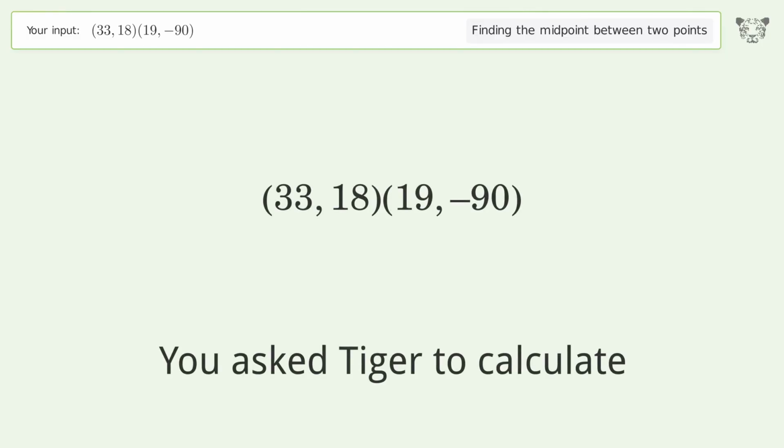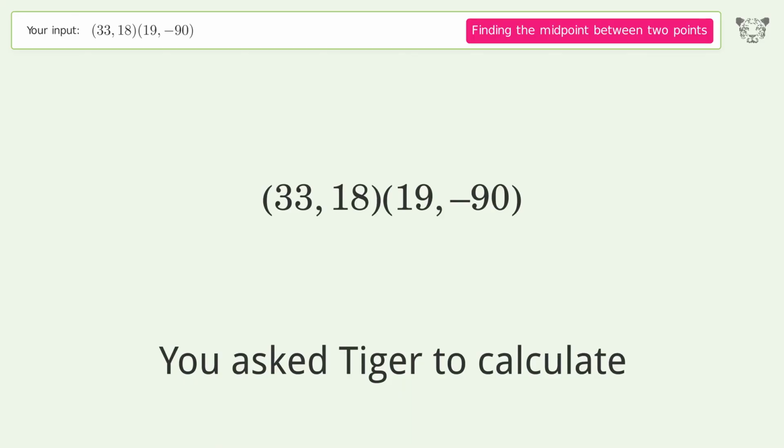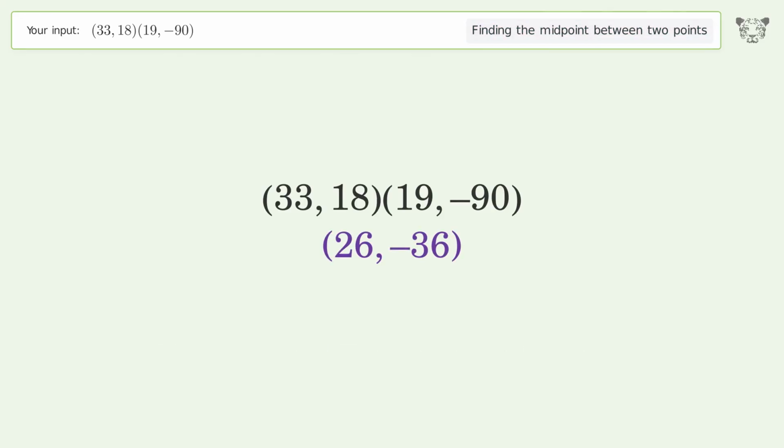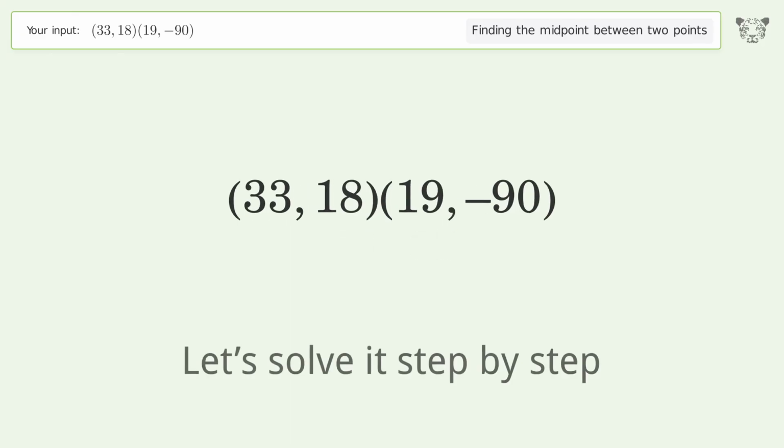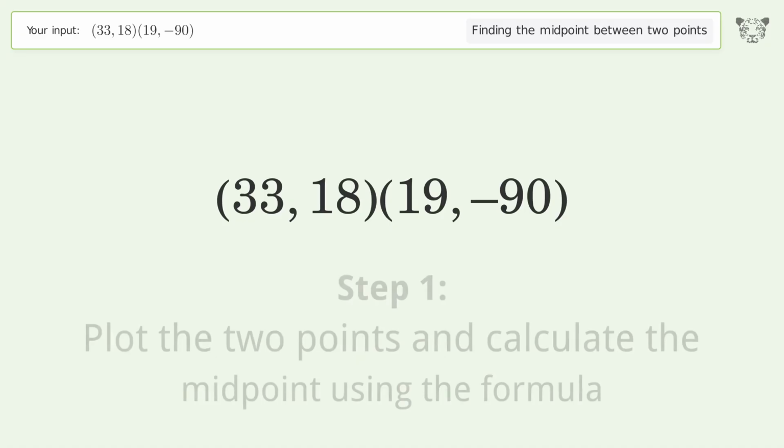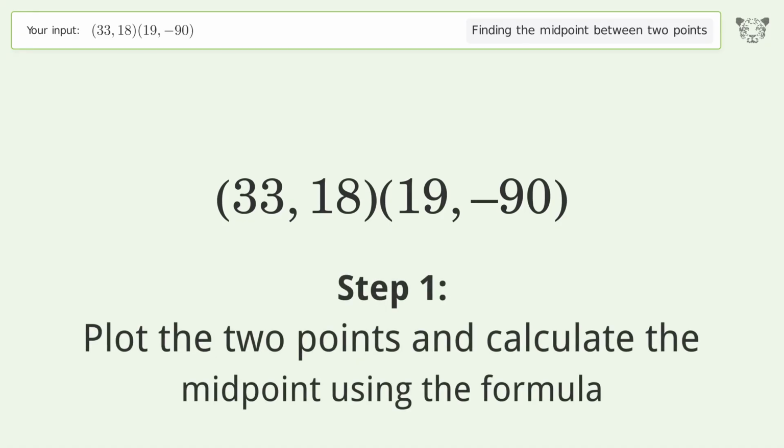You ask Tiger to calculate. This deals with finding the midpoint between 2 points. The midpoint between the 2 points is 26, negative 36. Let's solve it step by step. Plot the 2 points and calculate the midpoint using the formula.